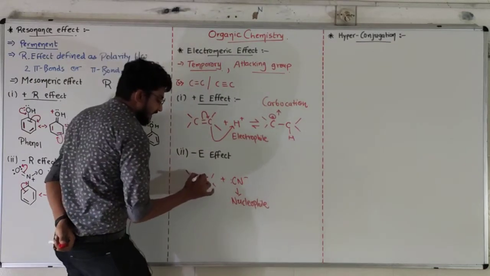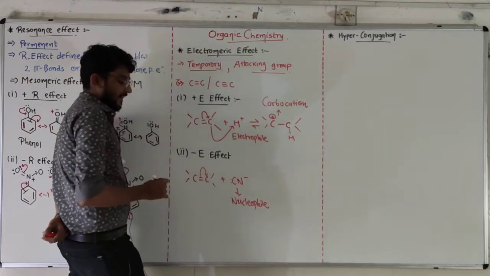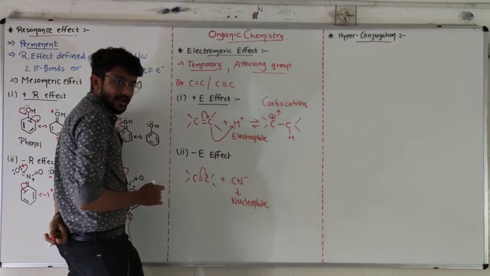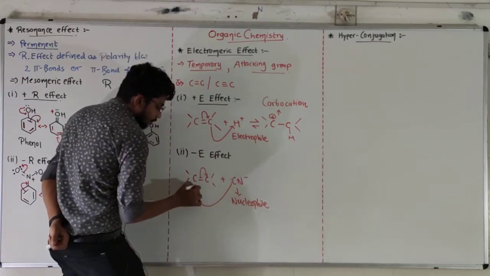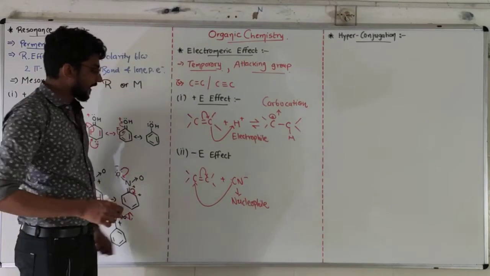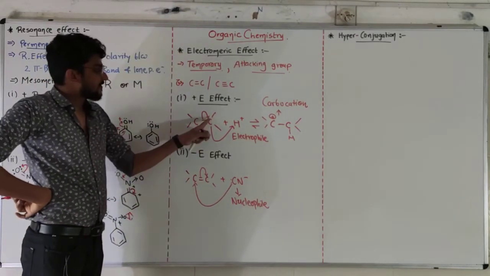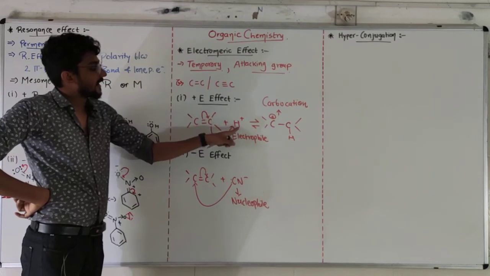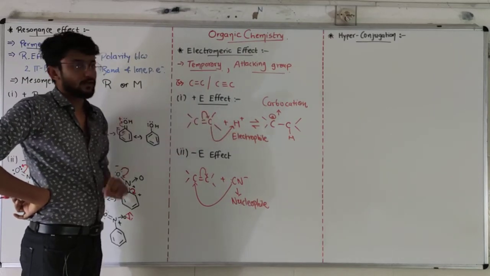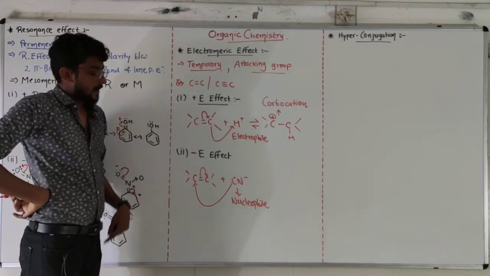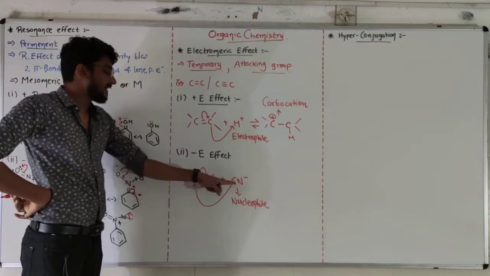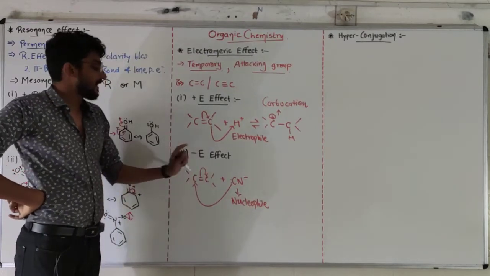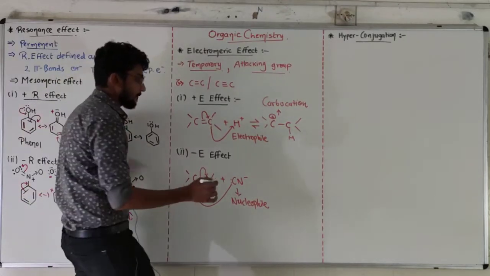Now if this carbon takes the electrons of the pi bond, our nucleophile will give its electron to the other carbon. Look at the difference. The carbon which has the electron will gain the attacking group. Then it is a positive electromeric effect on the same carbon. But if our carbon is taking the pi electron, another carbon will gain the attacking group. Then it will be known as a negative electromeric effect.